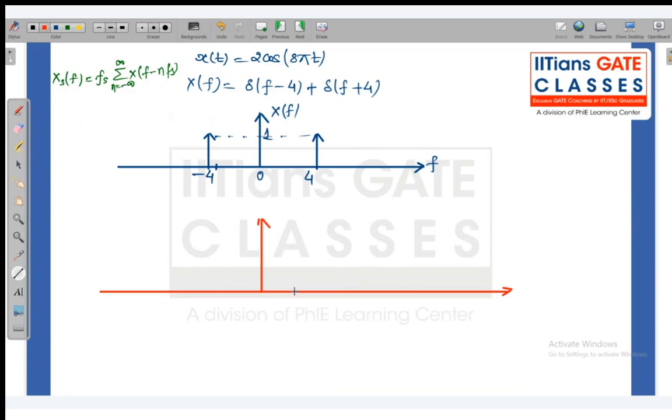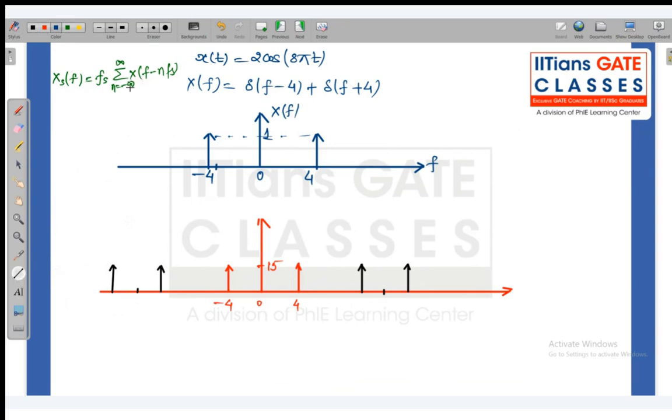When you put n equal to 0, you get the impulses at 4 and minus 4, with height 15, because the amplitude is Fs and the sampling frequency is 15. When I put n equal to 1, it is shifted by 15: 15 plus 4 is 19, and 15 minus 4 is 11. Similarly, we get the same on the negative side.